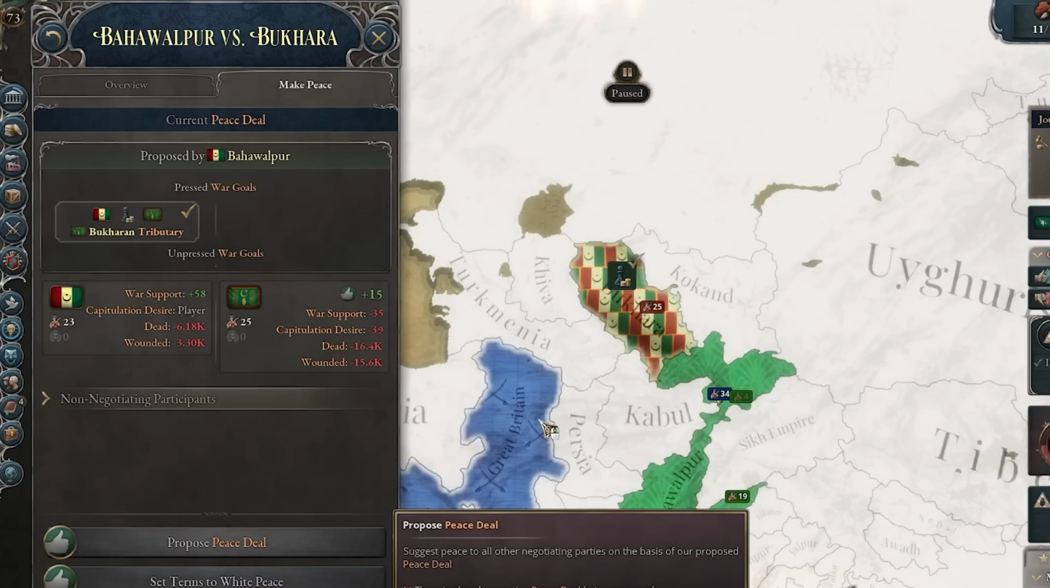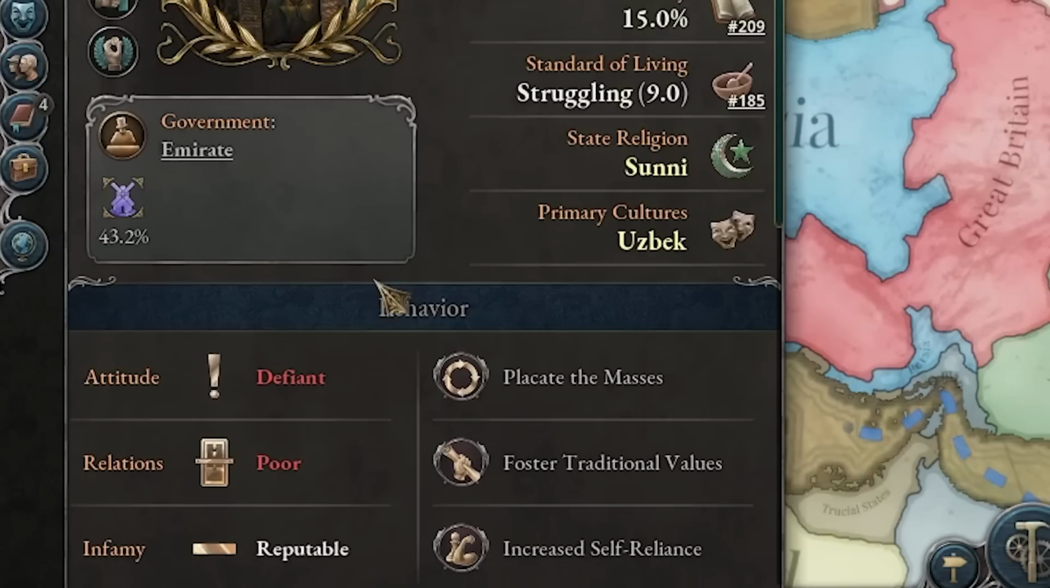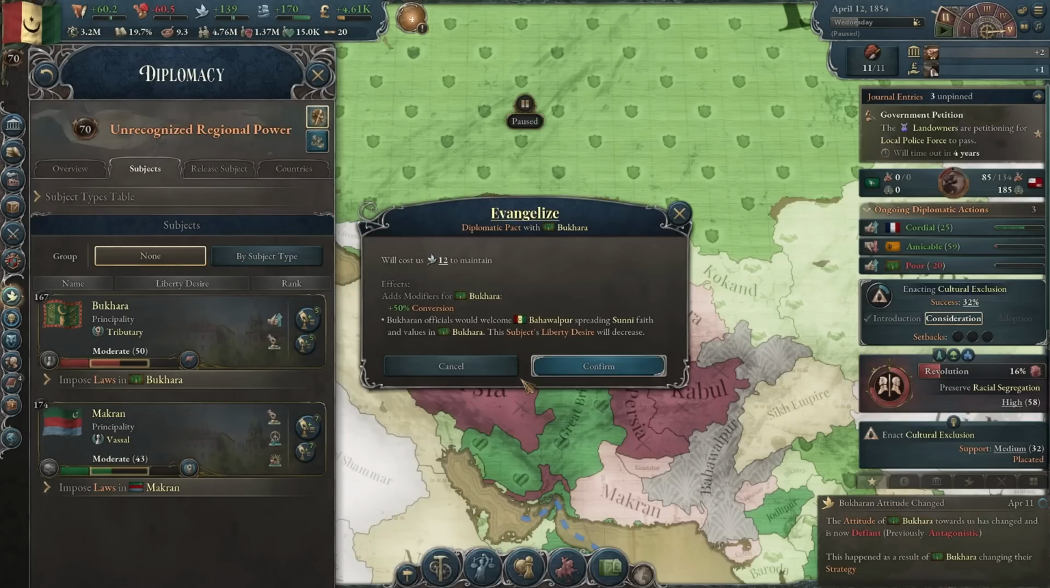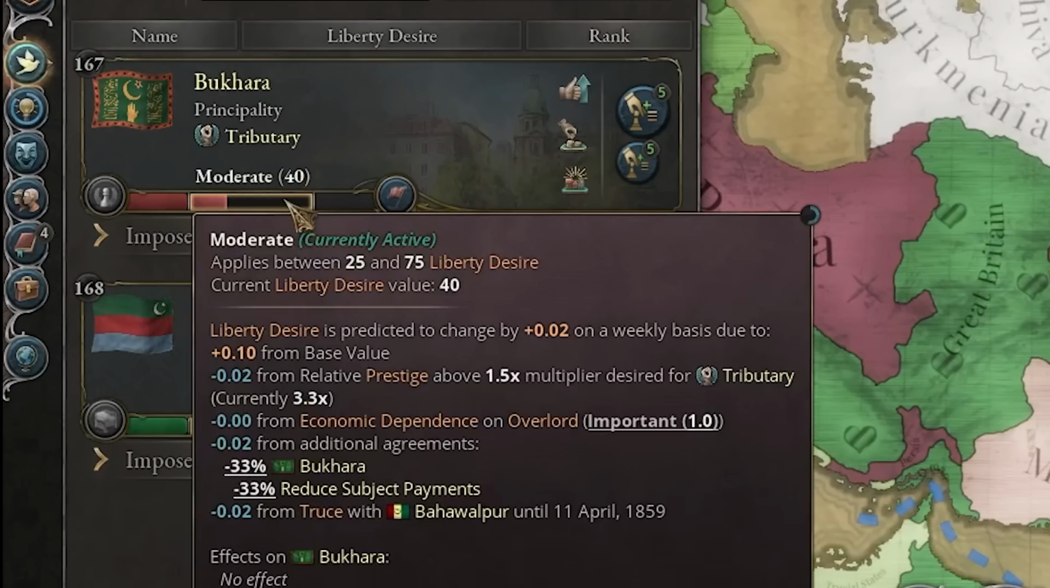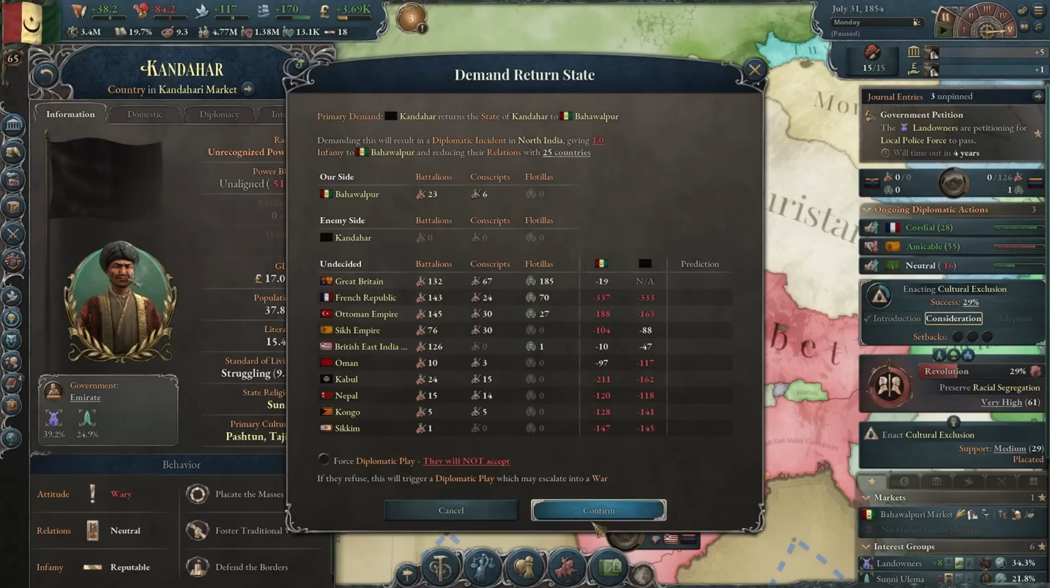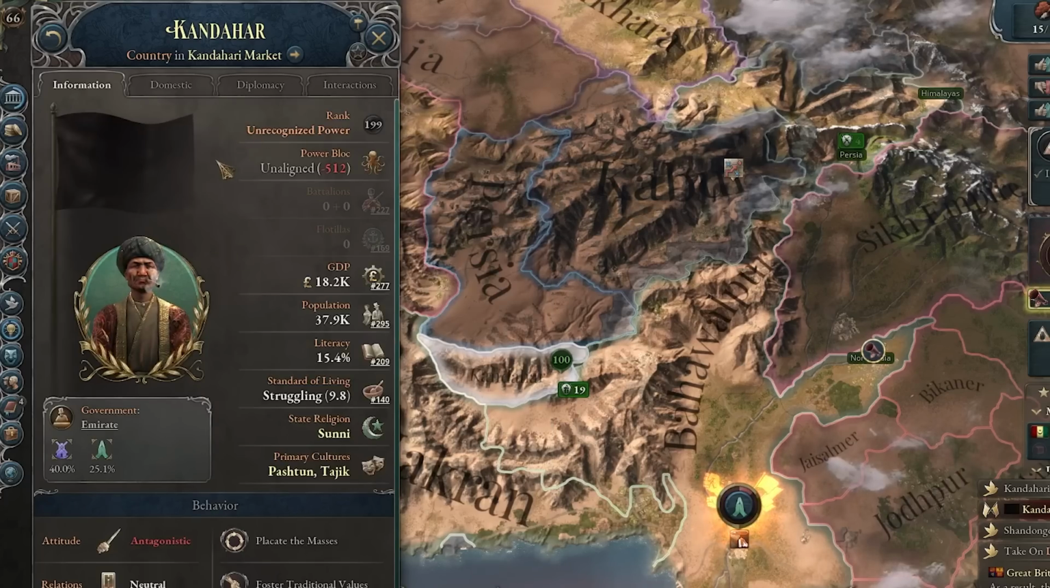Okay, and that war over there is over. Now Bukhara is our subject. However, they are defiant. So I should probably reduce their payments and maybe evangelize them, yeah. I think that might be a bit better. But I might also have to build in their territory. Okay, now it's finally time to also take Kandahar again. This time I'm actually annexing you.